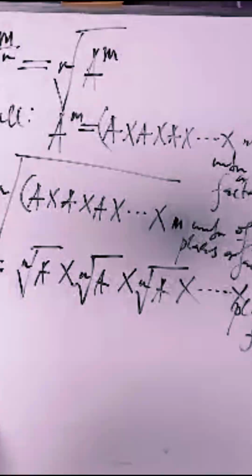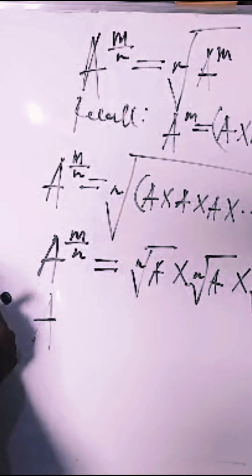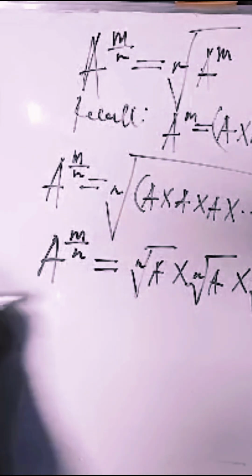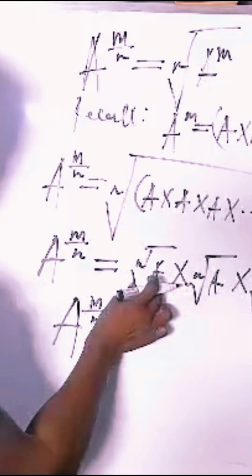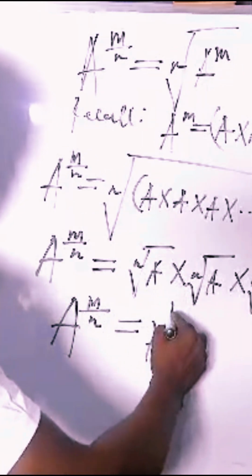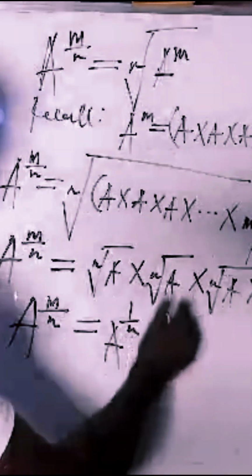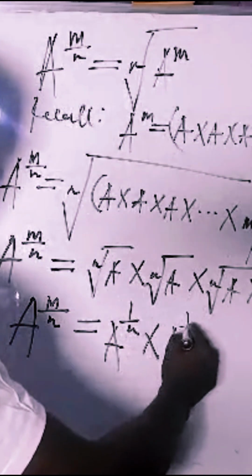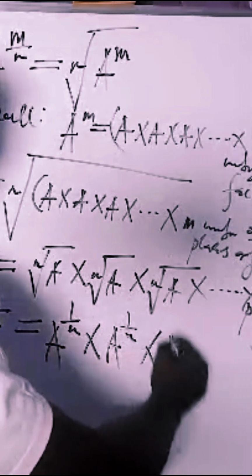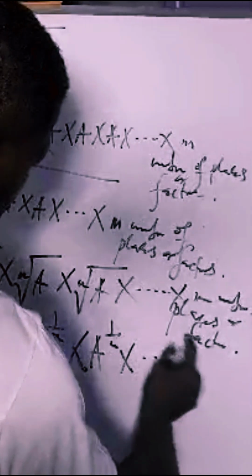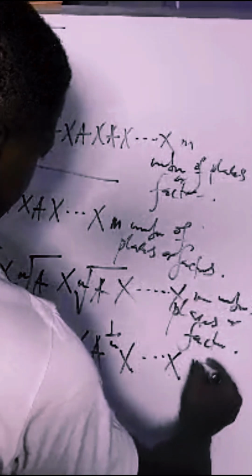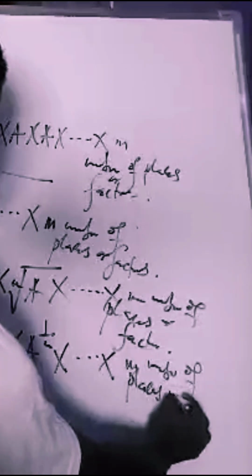Going further, we have a raised to m. Let me write it in a manner that it will be clearer for you to see. A raised to m over n is now equal to a raised to 1 all over n times a raised to 1 all over n times a raised to 1 all over n times and so on, m number of places or factors.